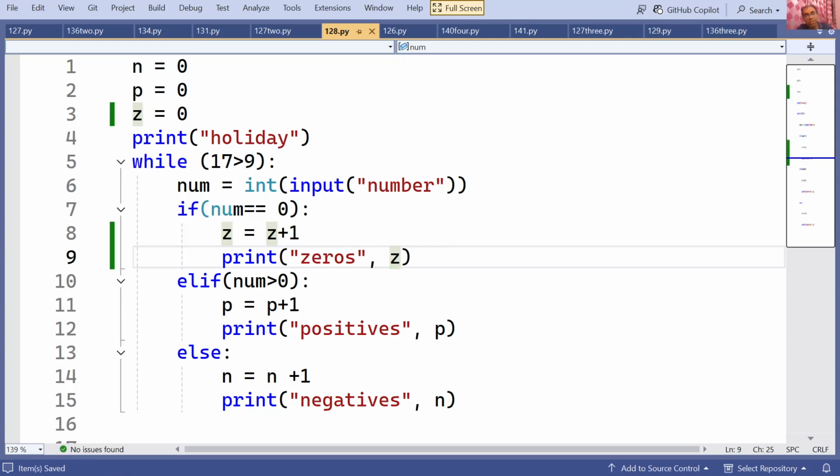So what this code is doing, it is counting the number of positives entered, counting the number of negatives entered, counting the number of zeros entered, and it is printing everything.